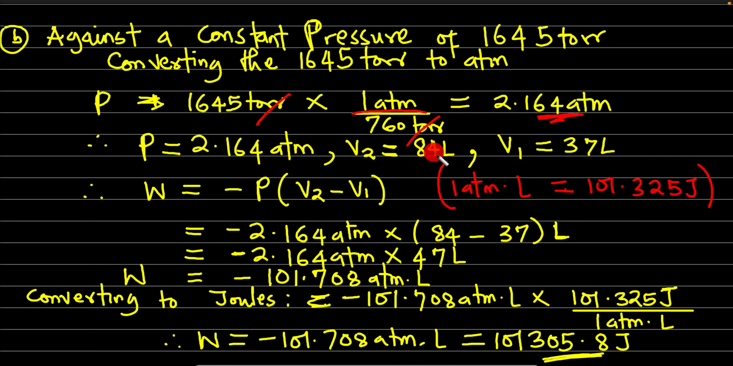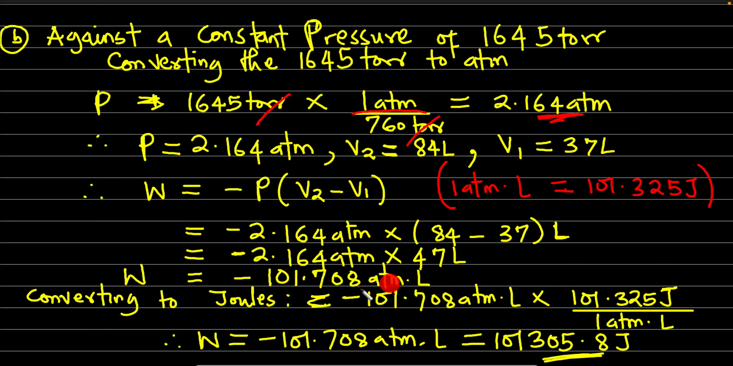Our V2, which is the final volume, is 84 liters. The initial volume is 37 liters. When you insert this into the formula, work done is equal to minus P times V2 minus V1. So this is minus 2.164 ATM times 84 minus 37 liters. 84 minus 37 is 47. 47 times this will give us minus 101.708 ATM liters. But remember what I told us earlier, that you cannot leave your final answer in units of ATM liters. Your final answer must be in joules.